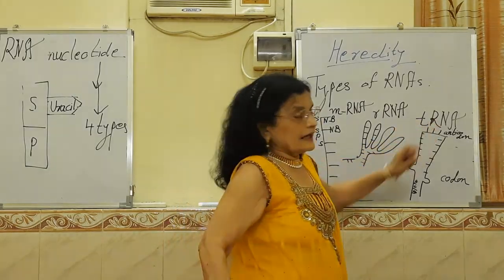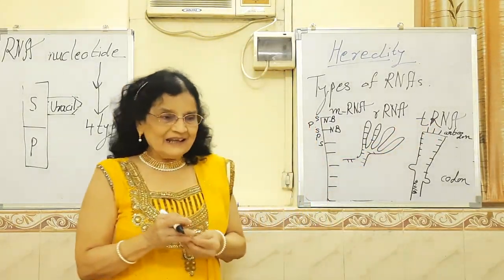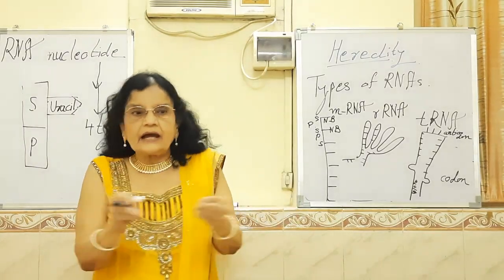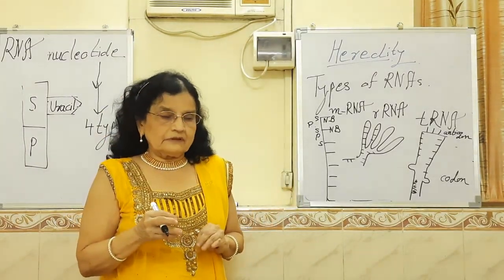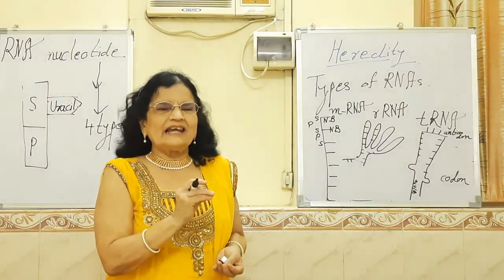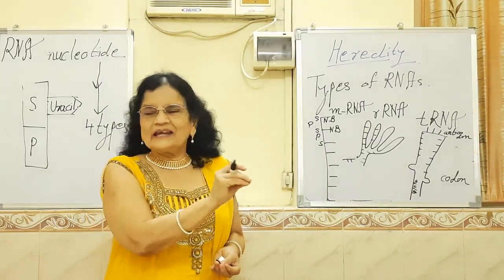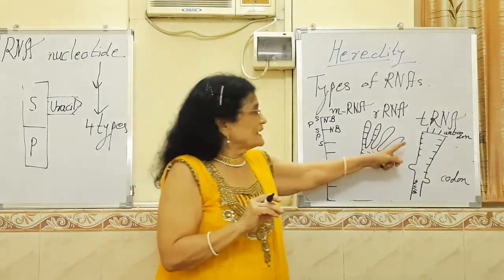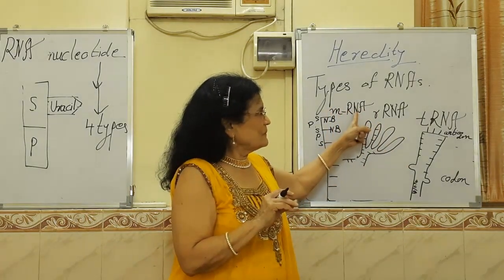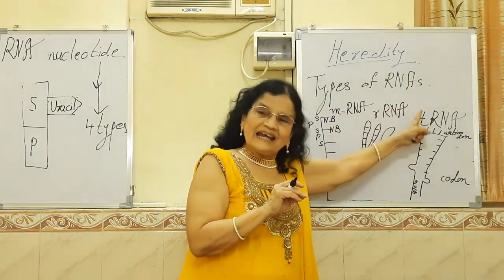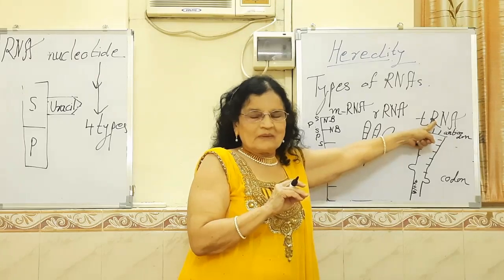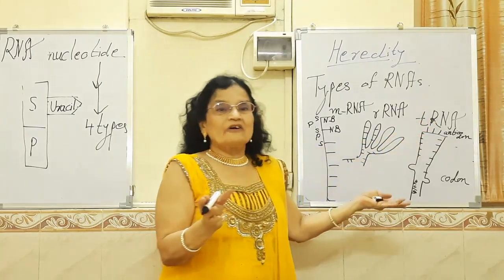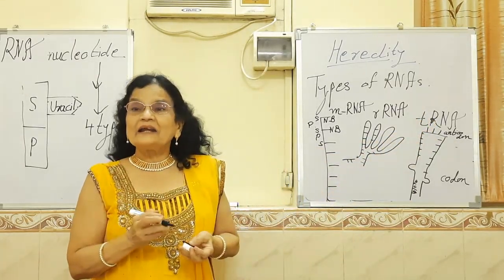Well, tRNA, Chintuk-Pintuk RNA, is moving all the time in the cytoplasm, just like a naughty toddler going here and there. So, mRNA, rRNA and tRNA. So here we have covered types of RNA also.